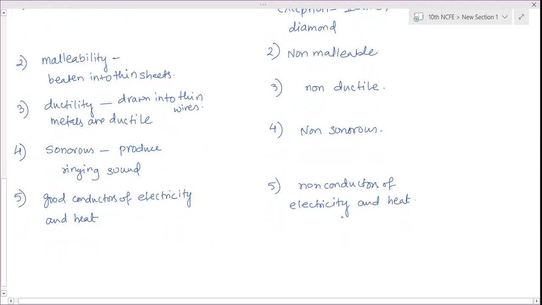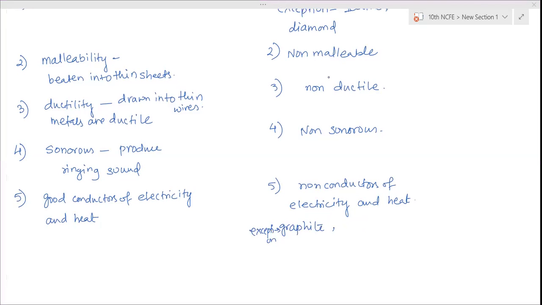Exceptions for this: graphite is an exception. What about sulfur? No, sulfur does not conduct. Graphite is an exception for electricity, and for heat there is one more.